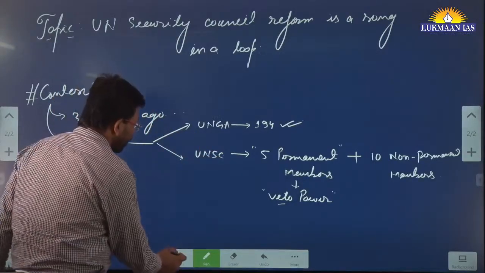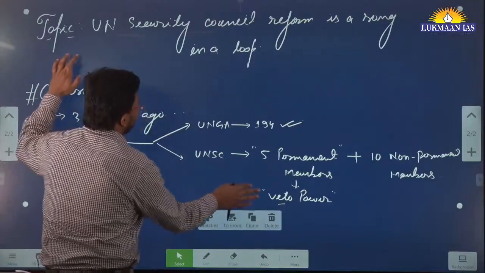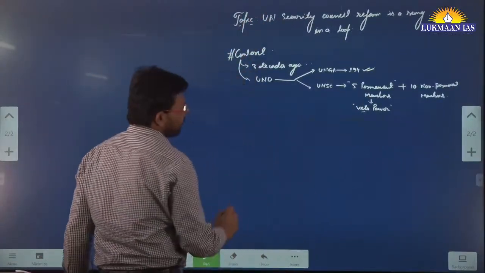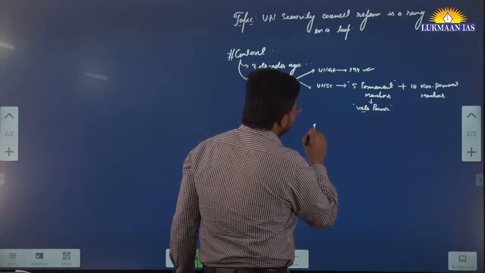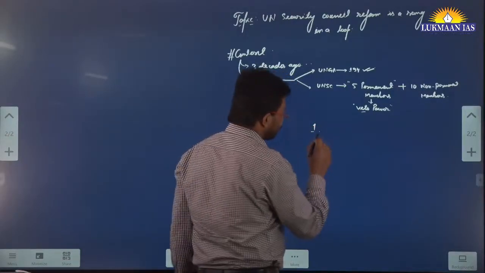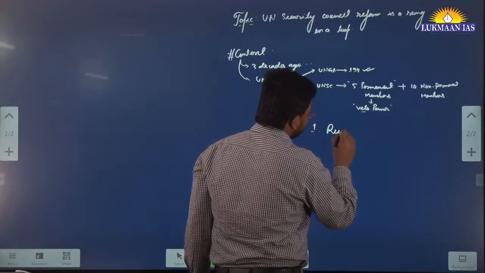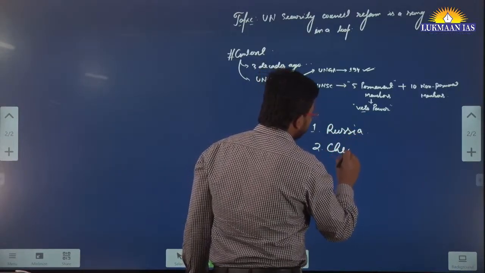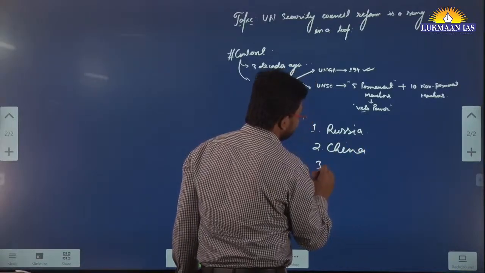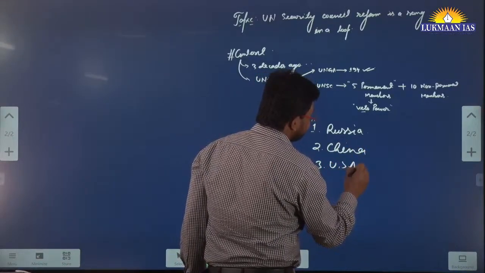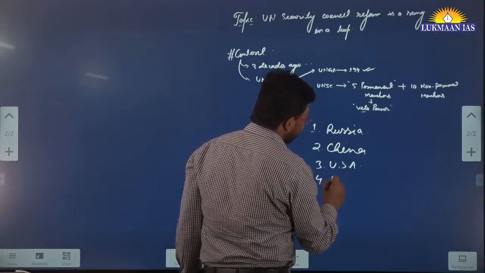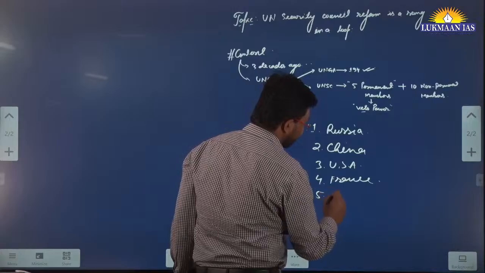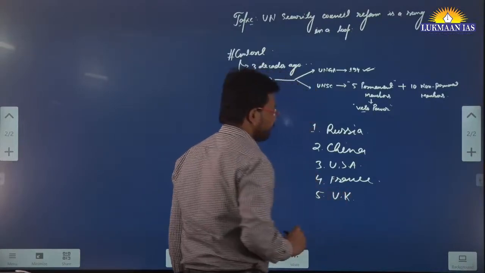So if we talk about who the members of the United Nations Security Council are, who the permanent members are, there are 5 permanent members. They are very important members. One of the permanent members is Russia. The other permanent member is China. Then the third permanent member is the United States of America. The fourth permanent member is France. Then the fifth permanent member is the United Kingdom, right?